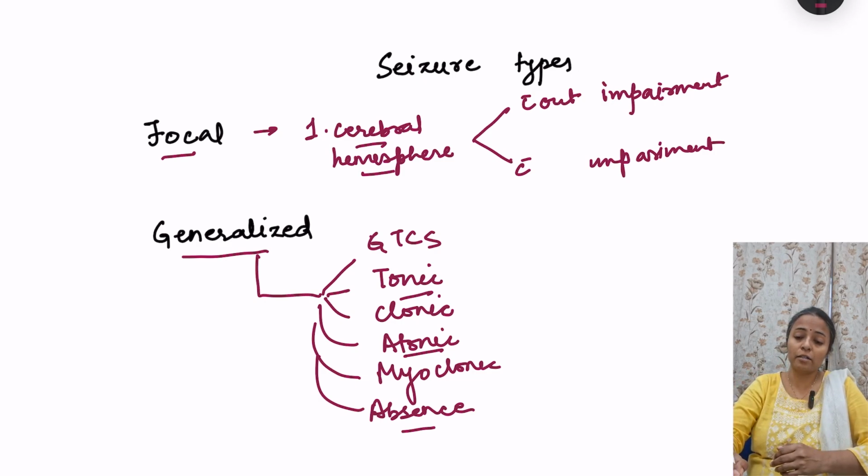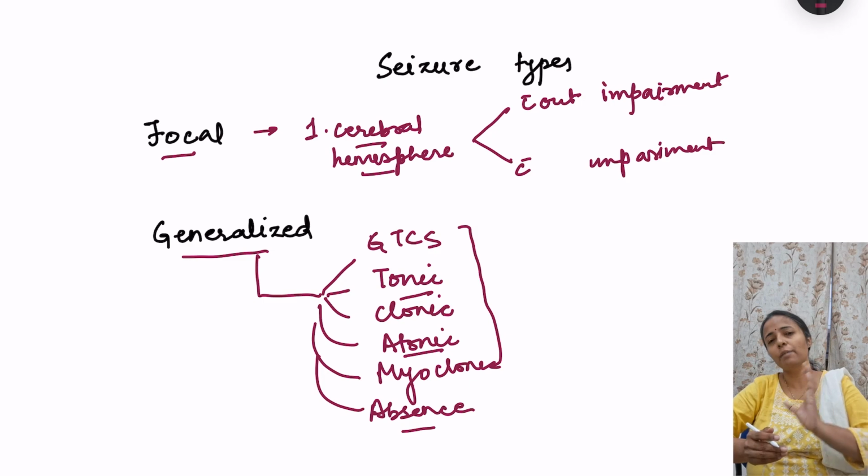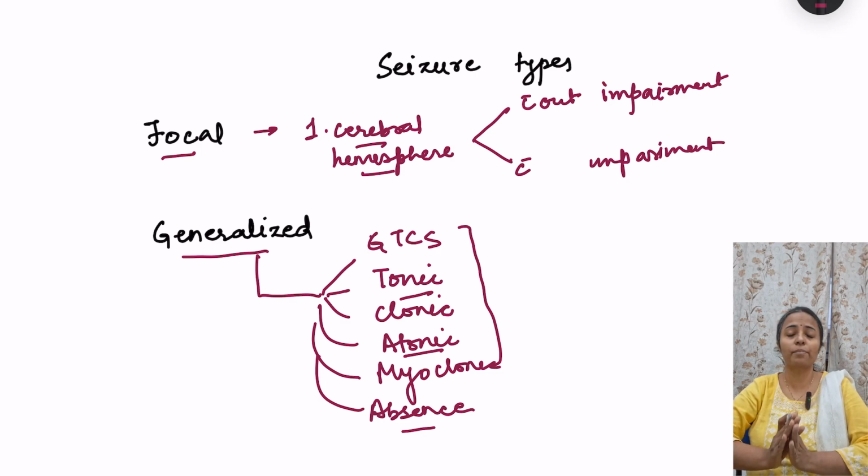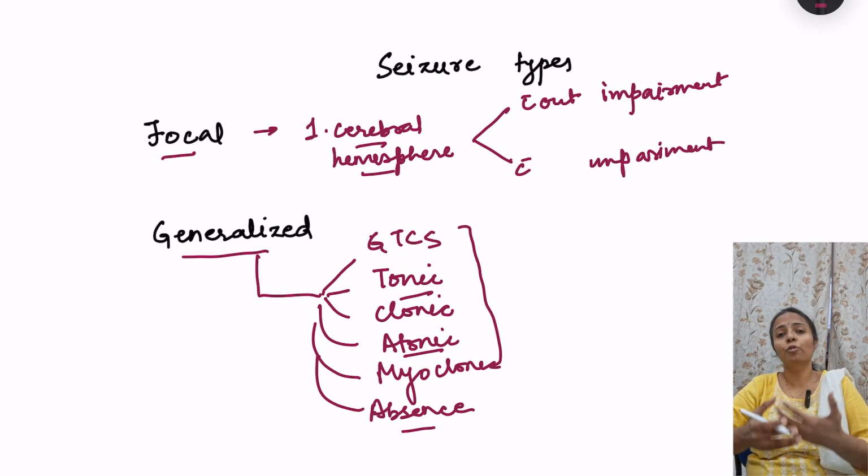In generalized tonic-clonic seizures and other seizures, there is some post-ictal period, that is, from the completion of the seizure to the resumption of normal neurological activity. That time is known as the post-ictal phase, and during this time there is some confusion, or the person may be asleep for hours because of so much excitation of the cerebral hemispheres. There will be neuronal fatigue. So the person will be confused and may sleep for hours. So these are generalized seizures. These are the basic fundamental types.